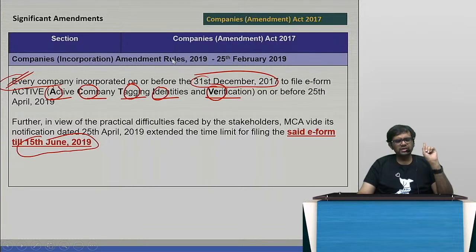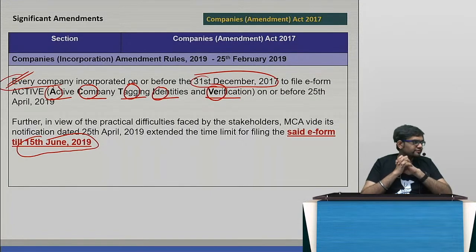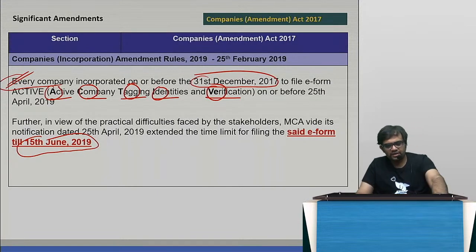So every company incorporated on or before 31st December 2017 will have to file the form ACTIVE. Active tagging before 15 June 2019. If you don't do that, then I am going to disqualify all the directors. I am going to deactivate the DIN. I am going to put penalty. Got it? This was the active tagging thing.